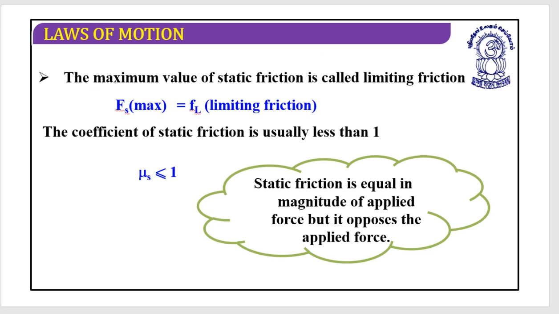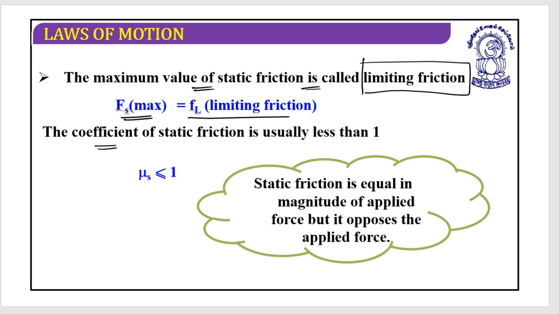Is it clear? Great. Now, the maximum value of static friction, beyond which it cannot increase itself, is called the limiting friction. It is the maximum value of static friction that we call Fs max, and this Fs max would be equal to Fl, the limiting friction.